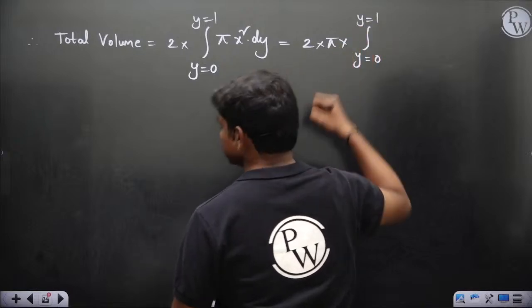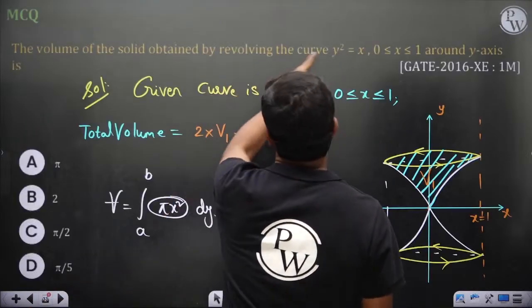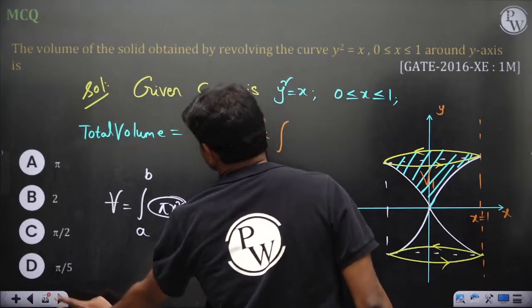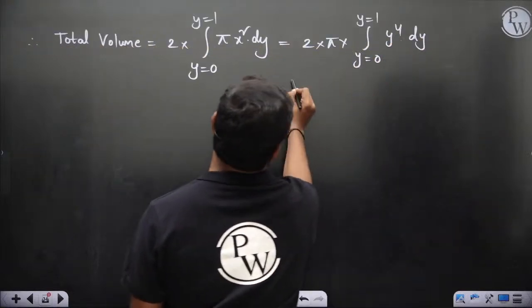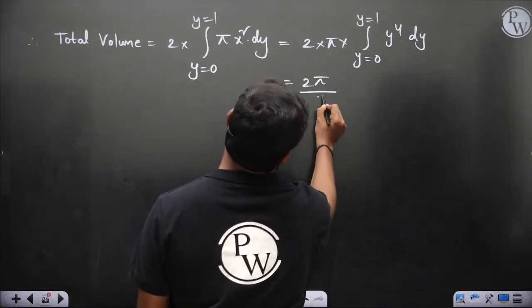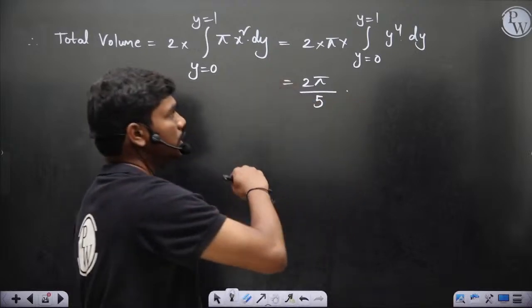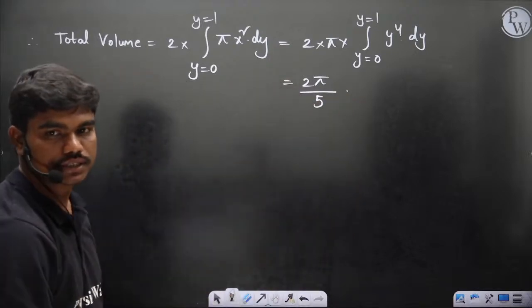So what about x square? You know, y square is equal to x, so x square is y power 4, so y power 4 dy. So this gives you 2 pi by 5, that's all. Okay, so 2 pi by 5 should be the correct answer in this case.